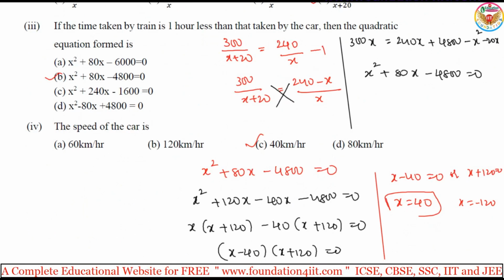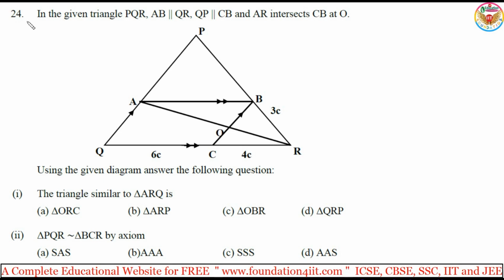Okay, next one is the 24th question. In the given triangle PQR, AB is parallel to QR. AB is parallel to QR is given. Again, QP is parallel to CB. The CB and QP are also parallel. And AR intersects CB at O. This is the point O. And the main thing is the basic proportionality theorem; if you remember that basic thing, you can solve this type of problems easily.